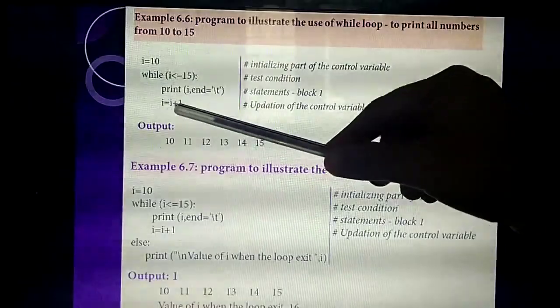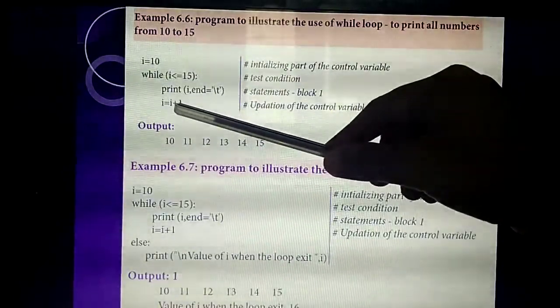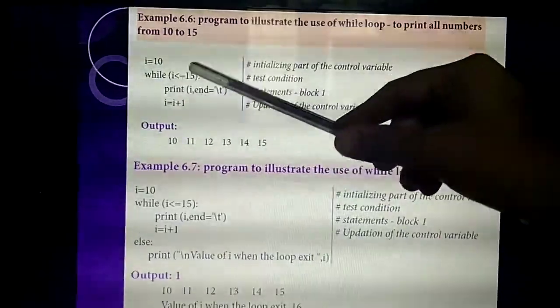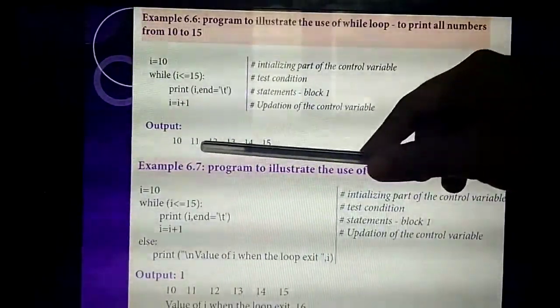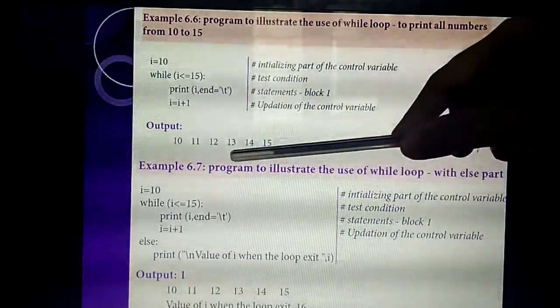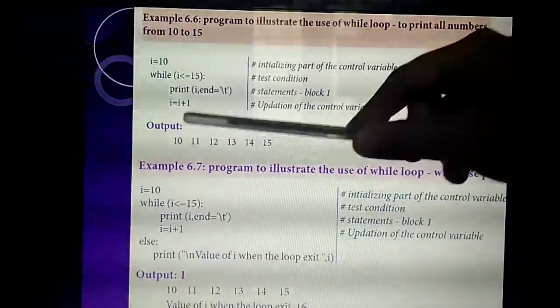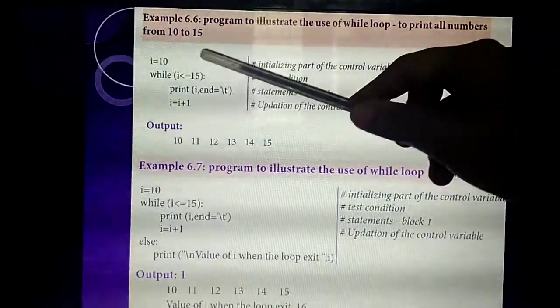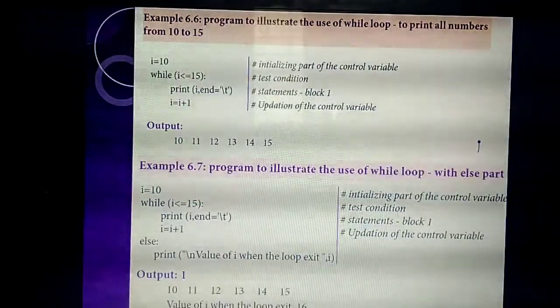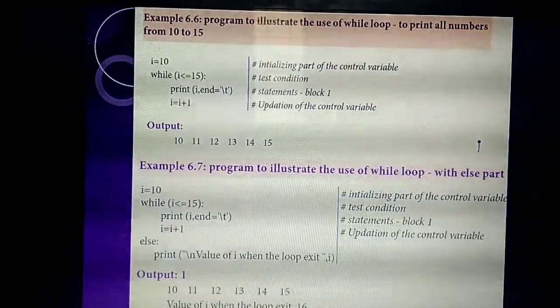Then what is i plus 1? 10 plus 1, 11. It checks the condition: is 11 less than or equal to 15? Yes. Then i plus 1: 11 plus 1, 12. 12 plus 1, 13. 13 plus 1, 14. 14 plus 1, 15. Will it print 15 plus 1, which is 16? No. Why? The condition becomes false.